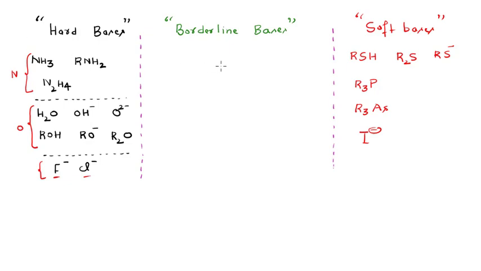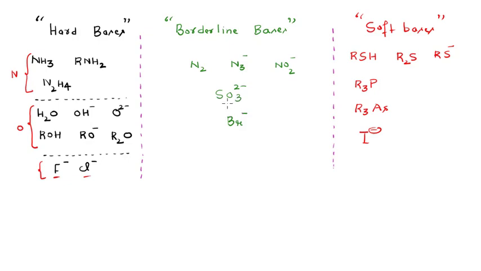The borderline bases normally include the nitrogen molecule N2, even the N3 negative ion, then NO2 negative, sulfite, that is SO3 2 negative, also the bromide, that is Br negative, right? Some others are also there, but this many examples are sufficient, I guess. So these are the borderline type of bases.